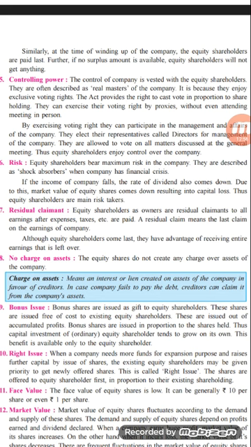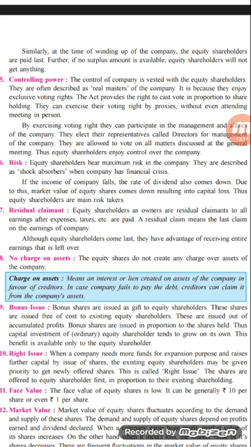The Act provides the right to cast the vote in proportion to the shareholding. For example, if a person has 10,000 shares, his voting right is equal to his shareholding, that is 10,000. So his vote will be equal to 10,000.